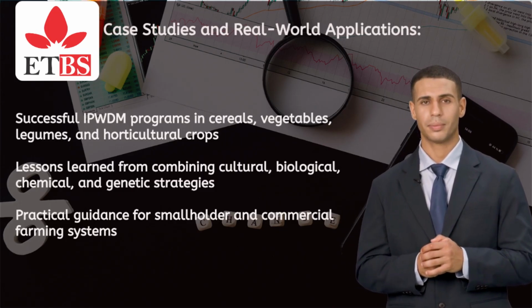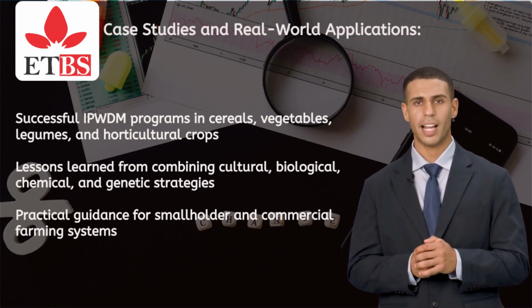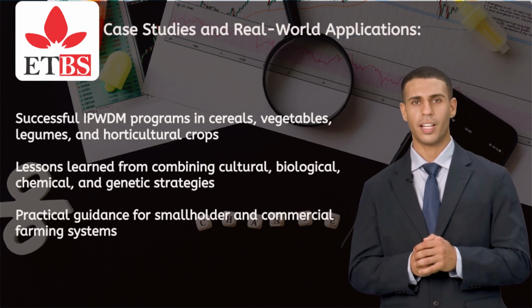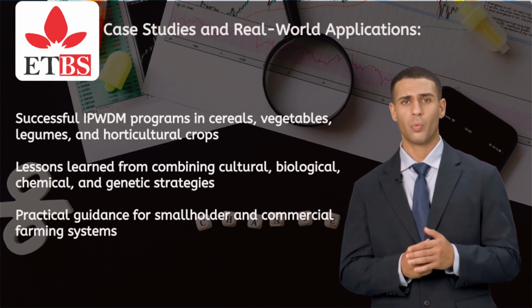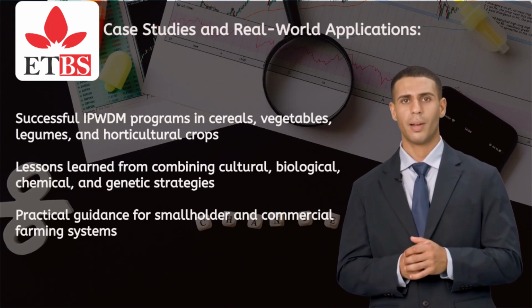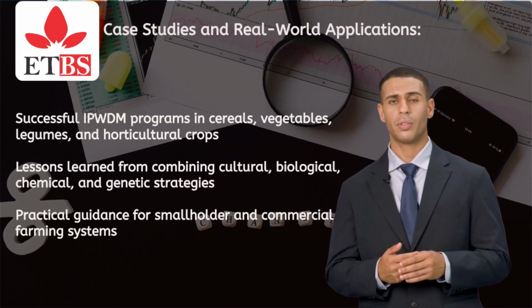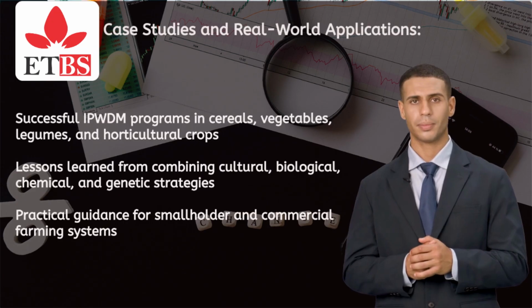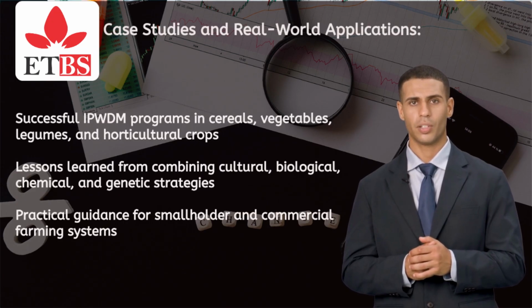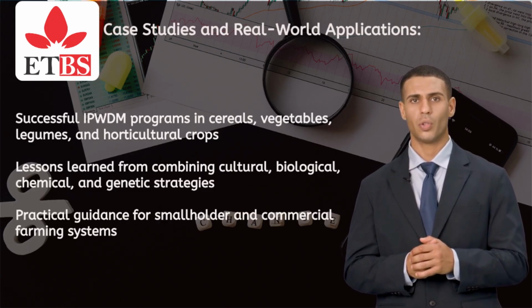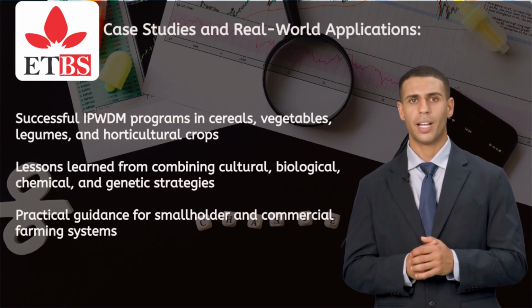Learning outcomes. By the end of Module 10, you will be able to design and implement integrated pest, weed, and disease management, IPWDM, programs tailored to specific cropping systems. Combine cultural, biological, chemical, mechanical, and genetic approaches effectively. Apply monitoring and threshold-based decision-making to optimize control measures.